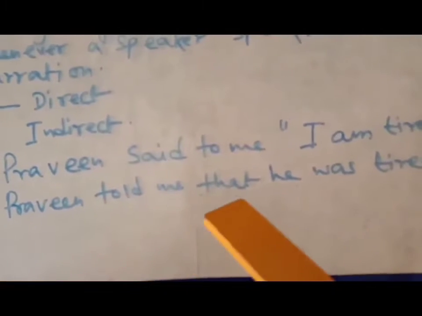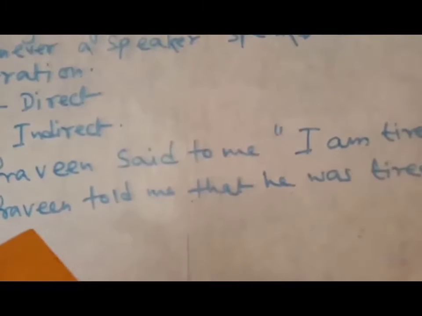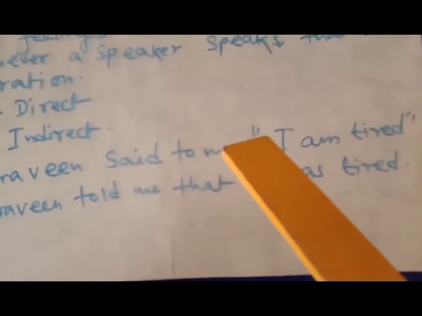He was tired, that means I am telling that he was tired. I am not saying word to word what Praveen has said. So indirectly I am conveying what Praveen has said. It is called indirect speech, and there is no necessity of giving inverted commas.